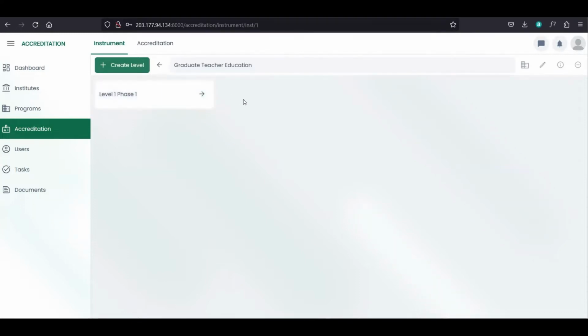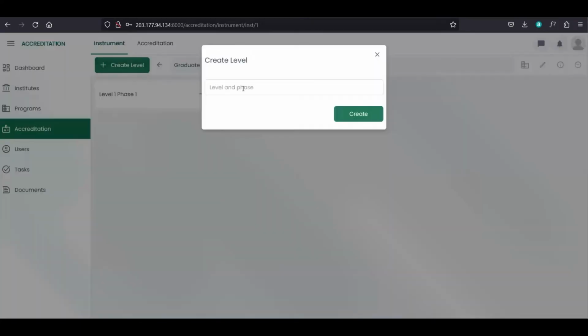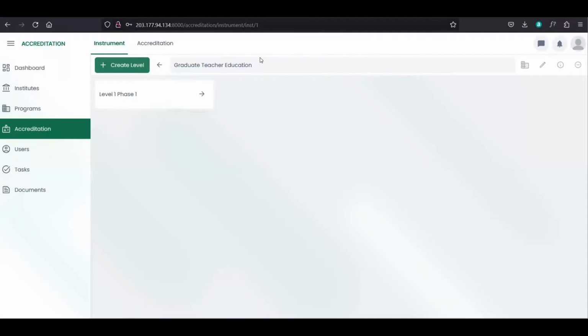So after we open the instrument, we will be prompted with create level. So after we open the instrument, we can now create level for that instrument. So for example, we have level 1 phase 1, and if you want to add another level, you can just add it here. And we have back button and breadcrumbs.